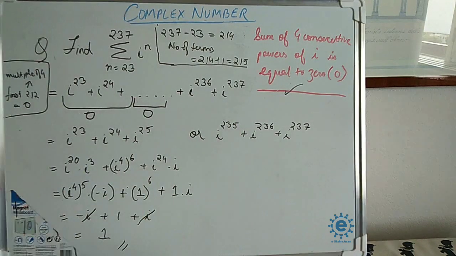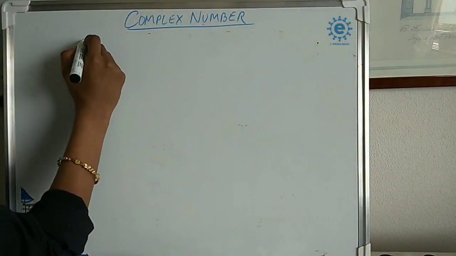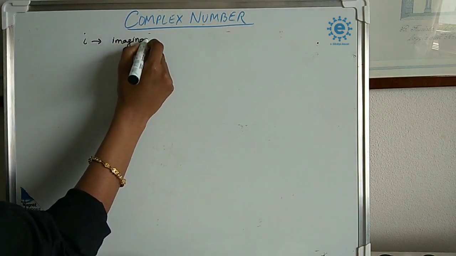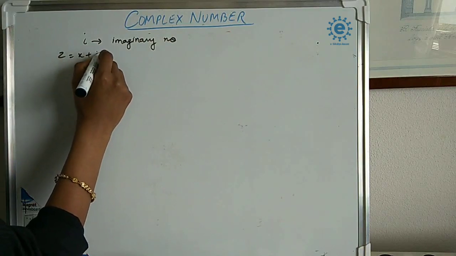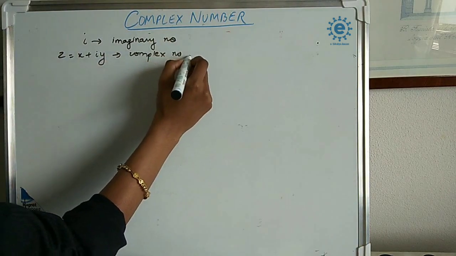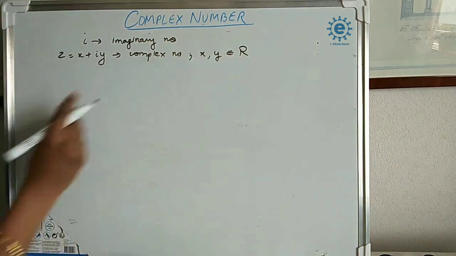So now let's discuss further the complex number. As we have discussed, i is an imaginary number and z equal to x plus iy is a complex number where x comma y belongs to real numbers.